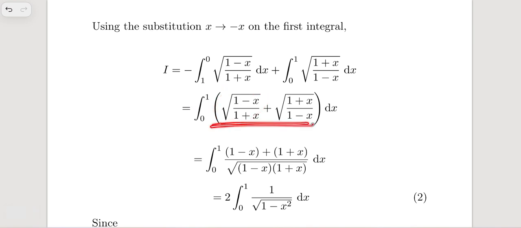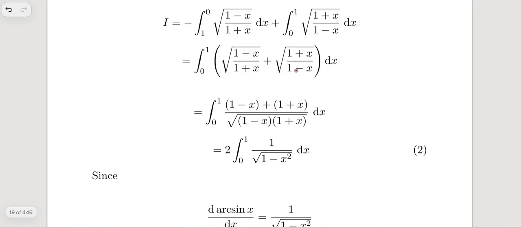Now we can add these two functions up, integrating from 0 to 1. Now we can write this using cross multiplication. Basically it's this times this, and this times this. So we have 1 minus x, because the square root of (1 minus x) times the square root of (1 minus x) is just 1 minus x, plus 1 plus x. We can see that the x and x get cancelled out, and we will have 2 in the numerator, which can be factored out as a constant.